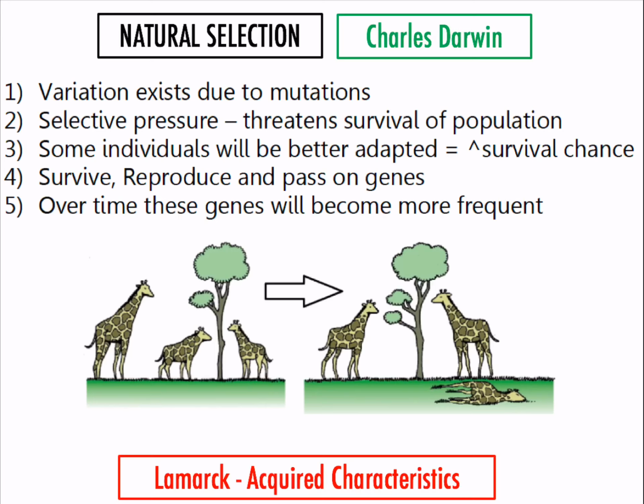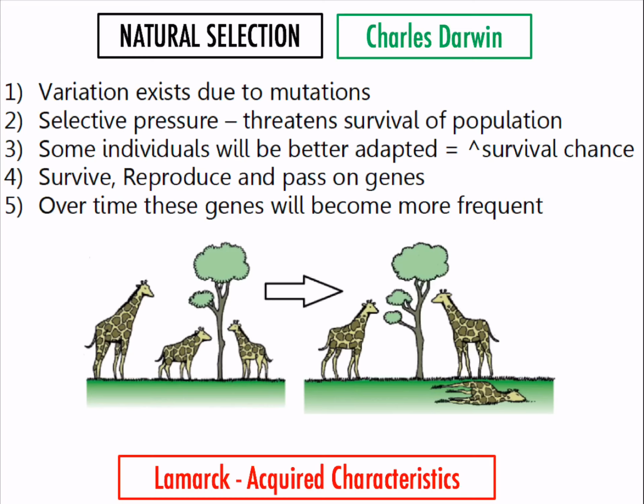So how do we talk about natural selection? If it's a 5-marker in our exam, we say the following points. Number 1, variation exists due to mutations. Number 2, there's a selective pressure. So here, for example, something that threatens the survival of the population. For example, it could be lack of food. It could be a new predator. It could be a change in the environment. It could be competition between giraffes, etc. Some individuals will be better adapted, so they will be able to survive, reproduce, and pass on their genes. And over time, these genes will become more frequent.